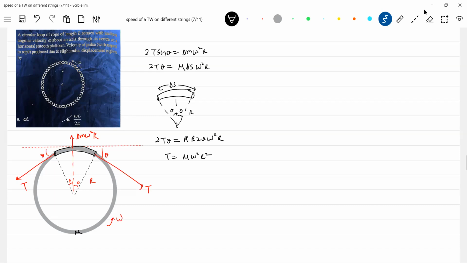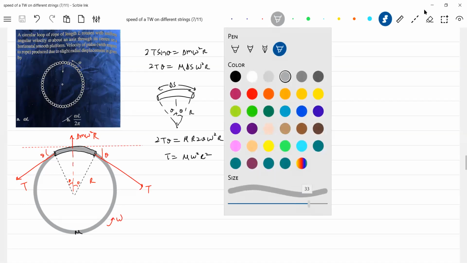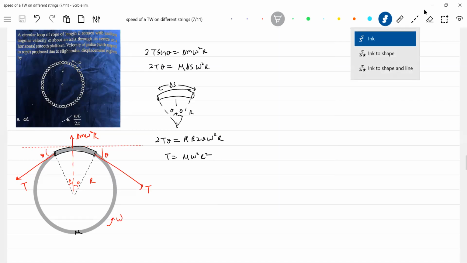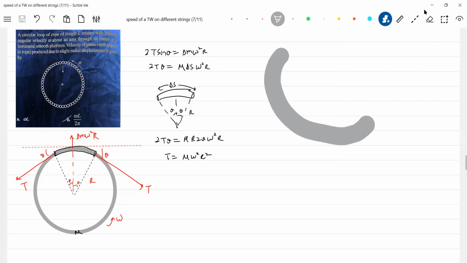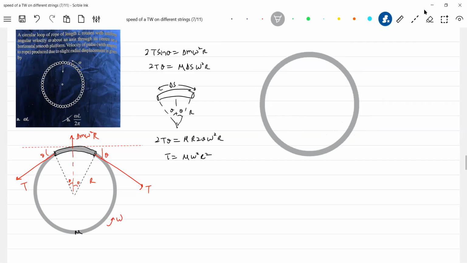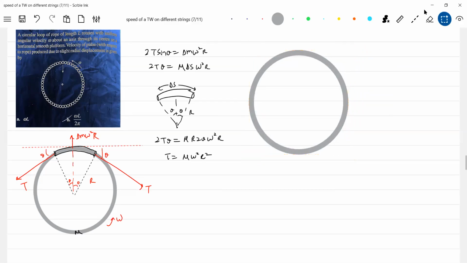Now let's get into our discussion. We have a rope where the wave is propagating on a rope. Let's try to understand what actually this question is.